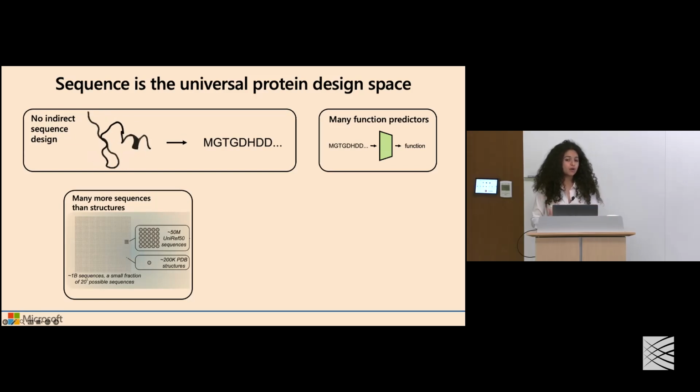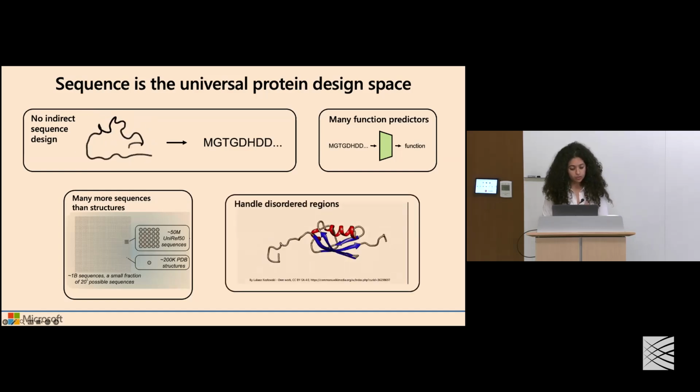in that we only have solved crystal structures for approximately 200,000 proteins in the PDB, whereas we have much, much larger datasets of unannotated protein sequences that cover a much greater diversity of evolutionary space.